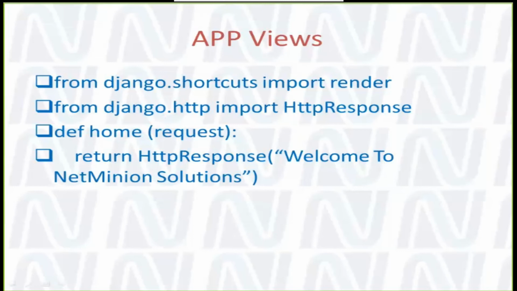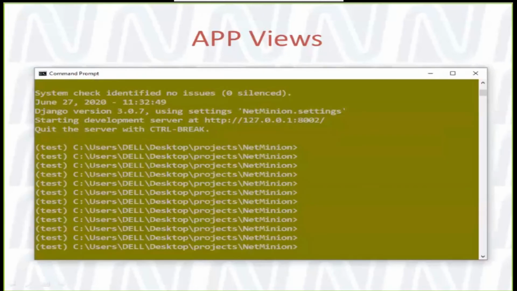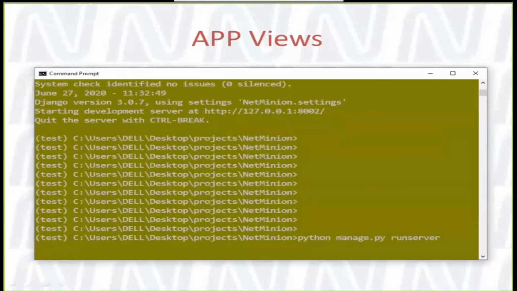So what we are doing is, in the app, we are going to change something in the views file and in the URL file, and using those files we can change what the web server shows. Let me open this web server again and run it.